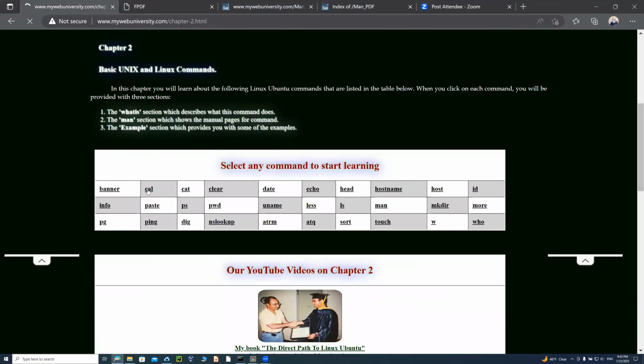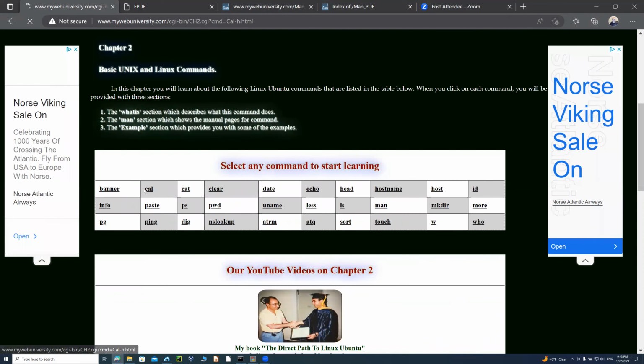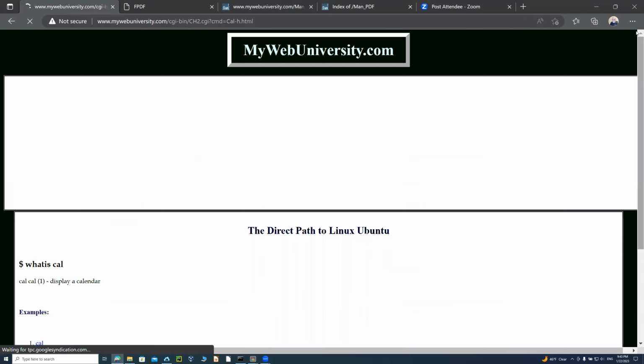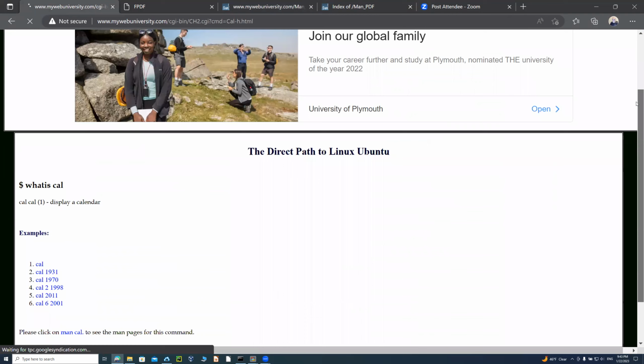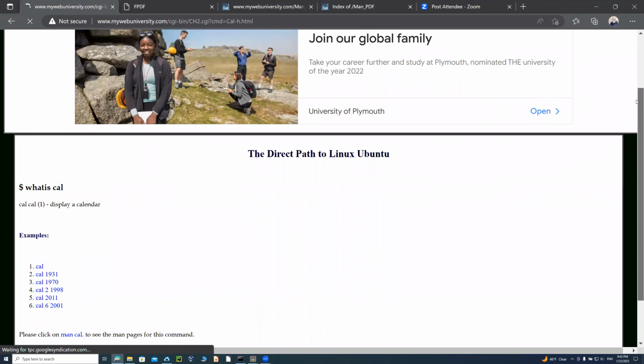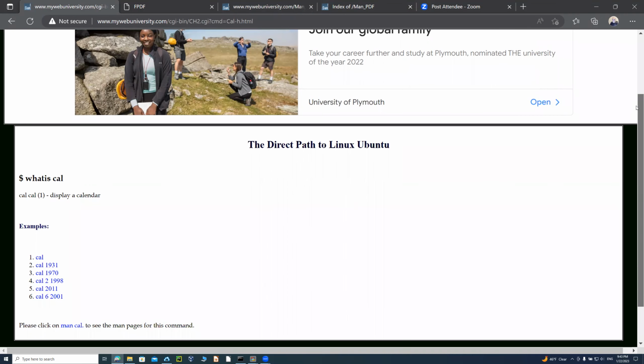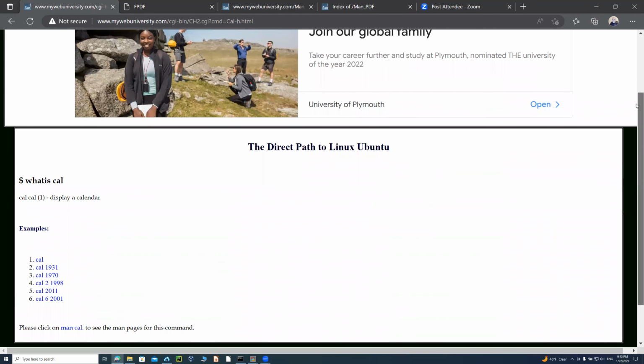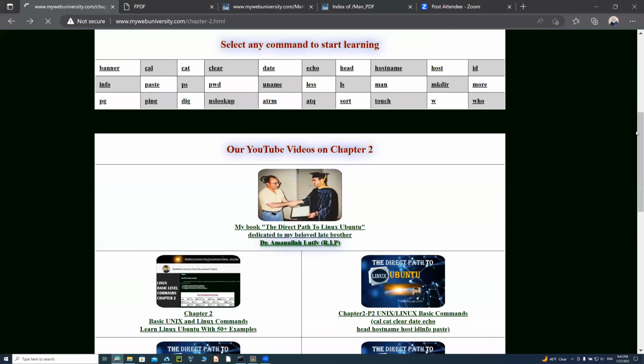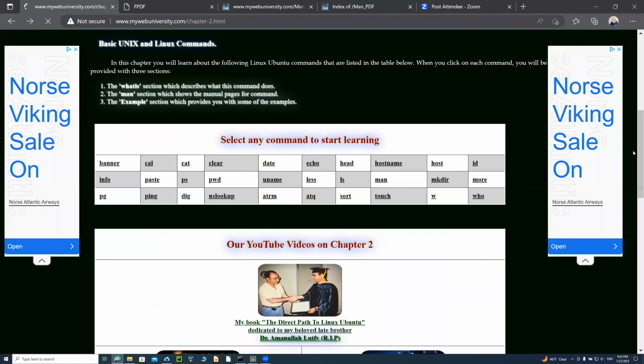Can I just run these commands? Yes. You can click on the calendar command, for example, and then everything. You don't have to install Linux on your machine or web server. You don't have to have an account to log into a Unix or Linux server. You just come in on my website and say, okay, I'm learning chapter 2, all these commands that are in chapter 2 that we showed you here, 33 of them. You already have these commands, and then practice with them.